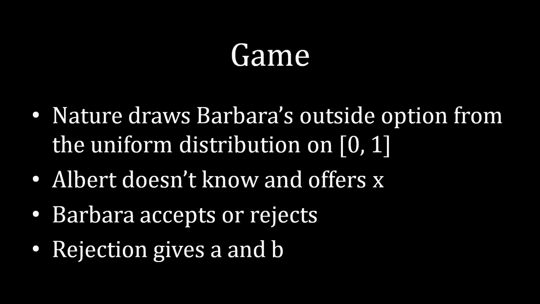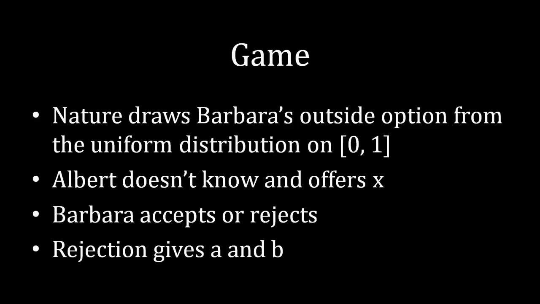Albert, as always in games of uncertainty, does not know Barbara's outside option, and he chooses to offer a value X despite the fact that he's in the dark here. Barbara knows her outside option, and she's going to see that offer that Albert has made her, and she'll choose whether to accept it or reject it. If she accepts, that locks in the division that Albert proposed, and if she rejects, we have outside option values where Albert is going to receive a payoff of A, and Barbara is going to receive a payoff of B, where that B is being drawn from the uniform distribution at the beginning of the game.